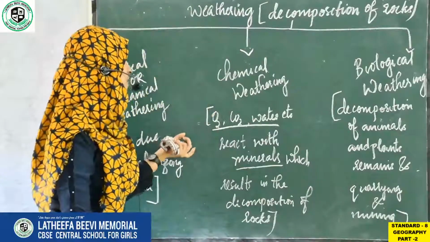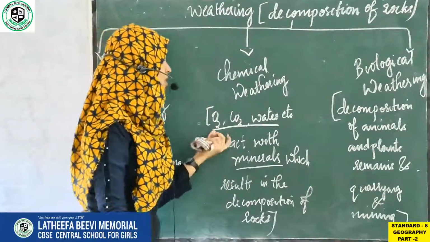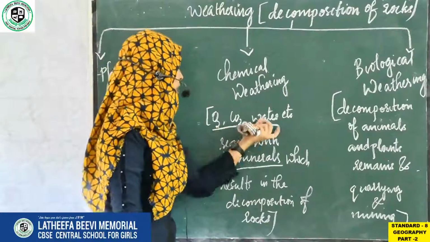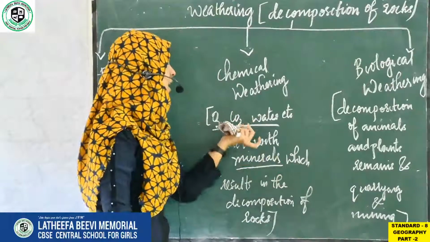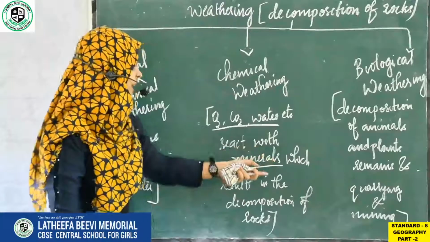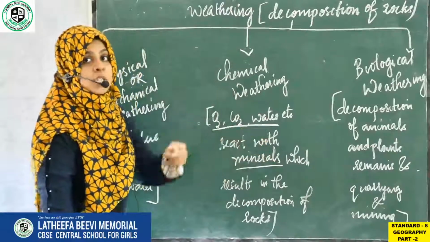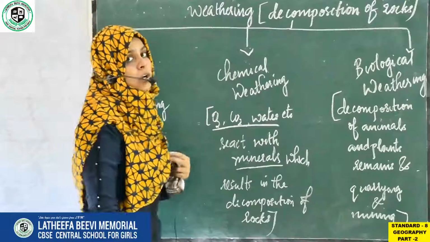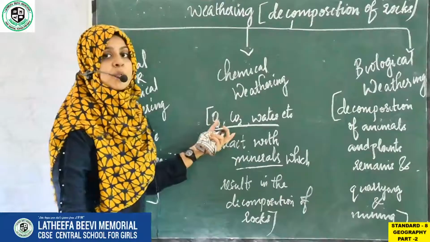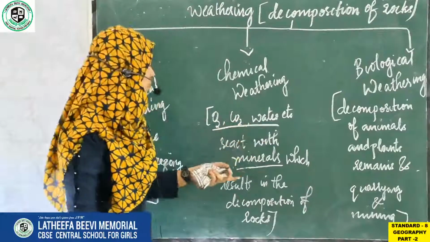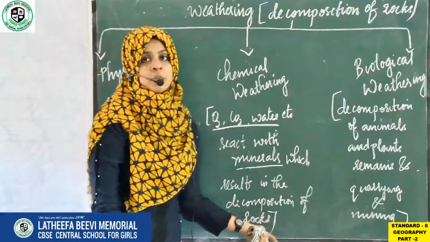And the second one is chemical weathering. So what is chemical weathering? When oxygen, carbon dioxide, water, etc. react with the minerals, which are the constituent particles of the rock, it results in the decomposition of rocks.